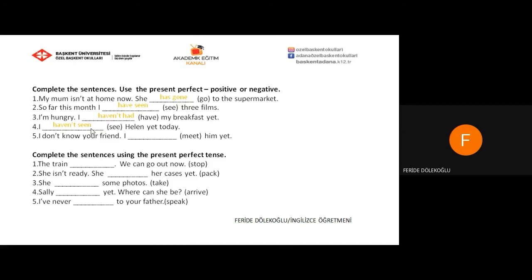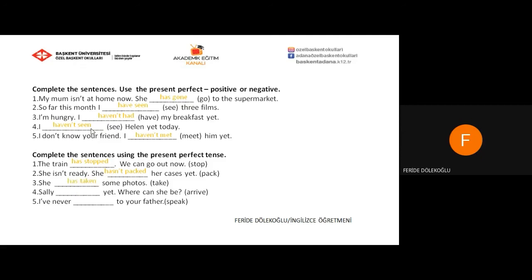I don't know your friend. I haven't met him yet. Complete the sentences using the present perfect tense. First one, the train has stopped. Stop is a regular verb, so the past participle form of the verb is stopped. We just add ed. We can go out now. 2, she isn't ready. She hasn't packed her cases yet. Pack is also a regular verb.